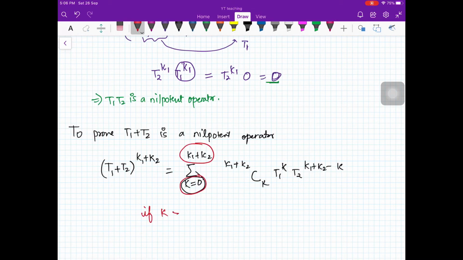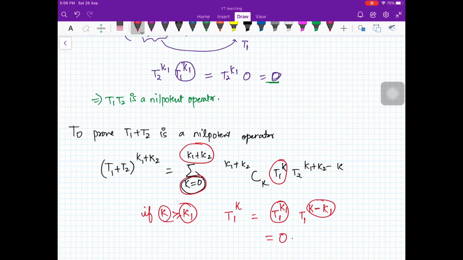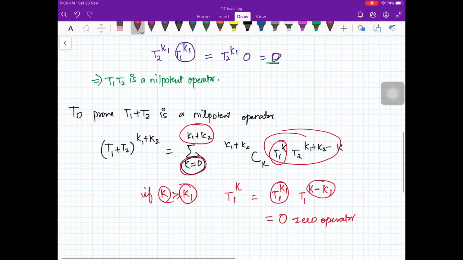Now you have two cases. If k is greater than or equal to K1, in that case T1 raised to power k will be equal to T1 raised to power K1 into T1 raised to power k minus K1, because k is greater than or equal to K1, so this is non-negative. So this is our 0 operator, so that gives you a 0 operator, right? So in that case this quantity here is 0.